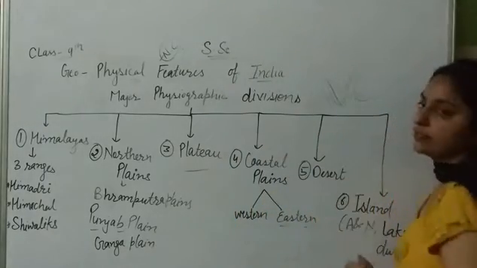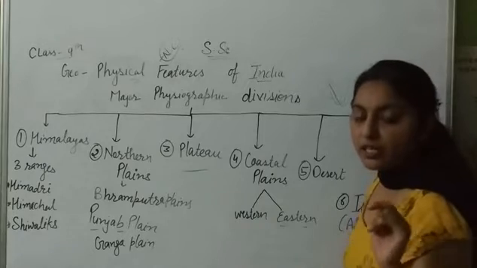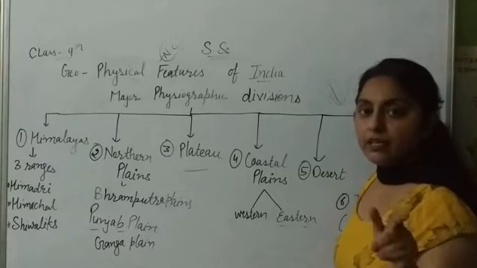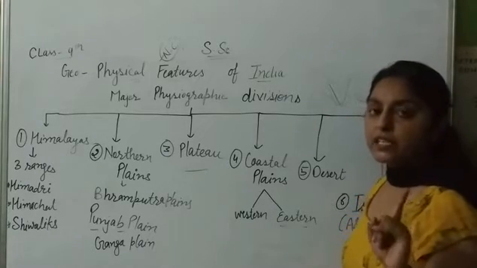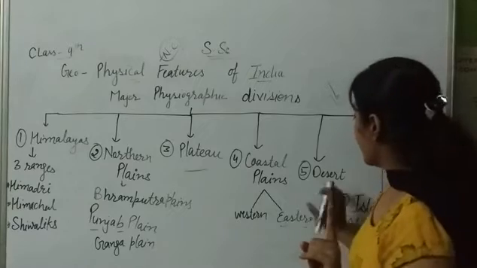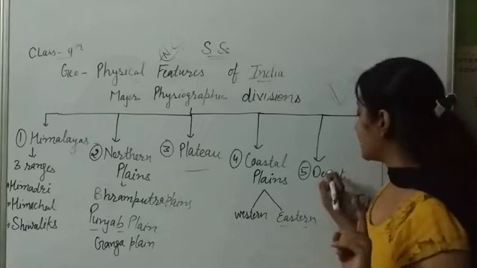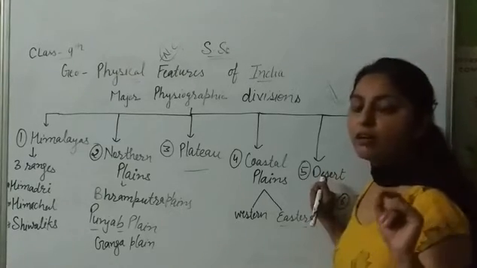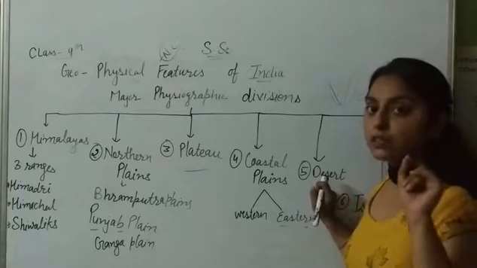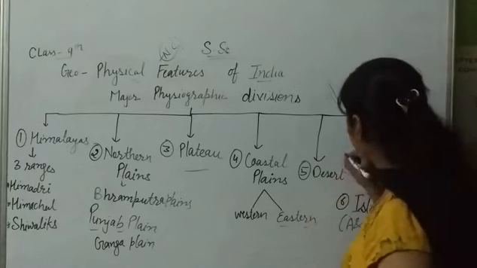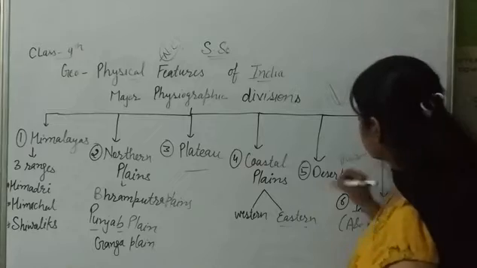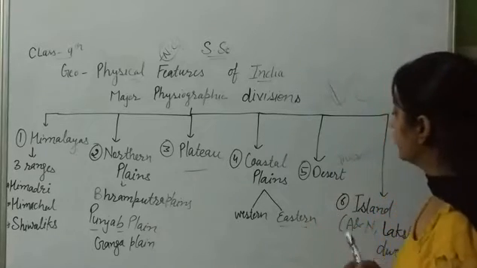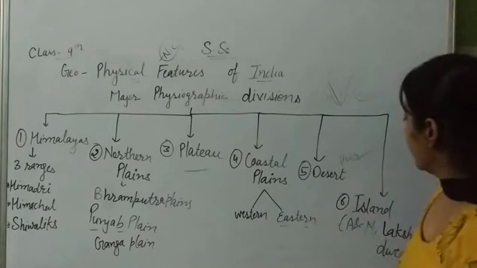Next is desert. Where is desert in India? Desert in India is in Rajasthan. And in India, desert is known as Thar Desert. What is the name of our desert? Thar Desert. Okay. Desert.